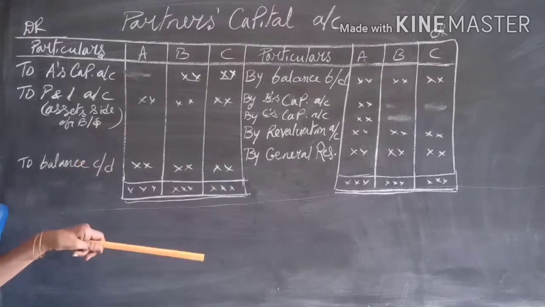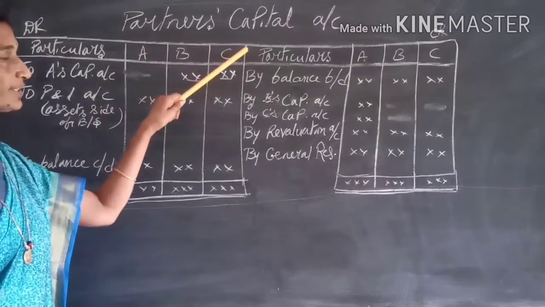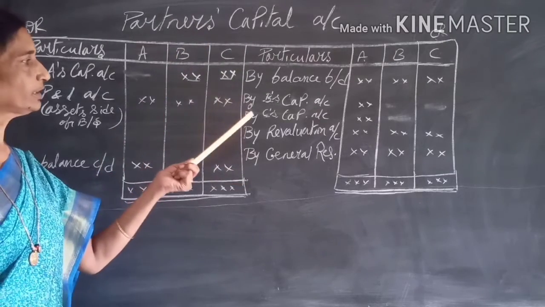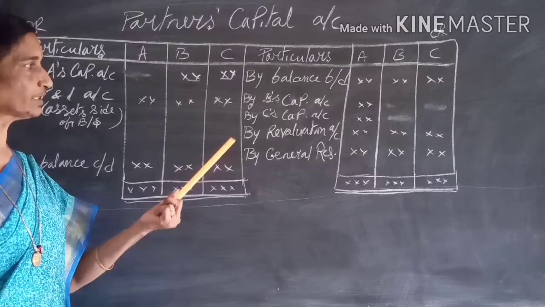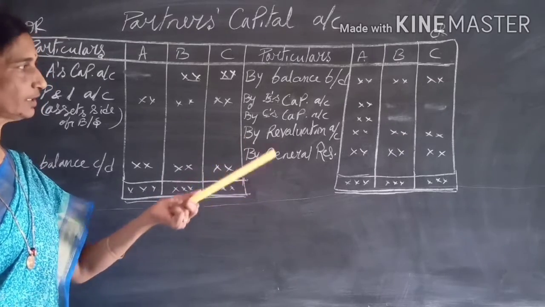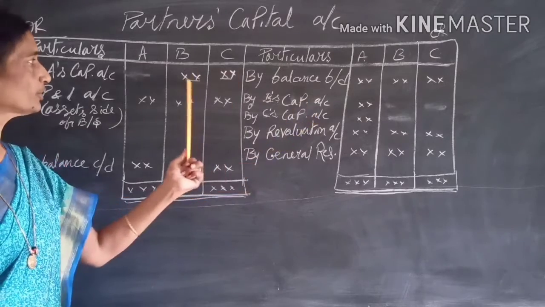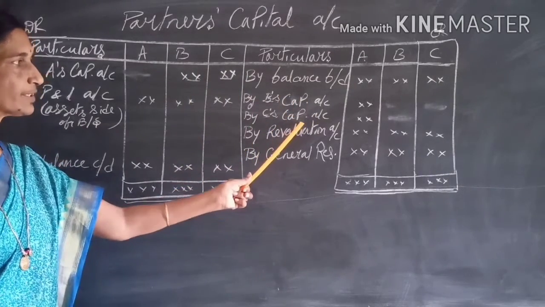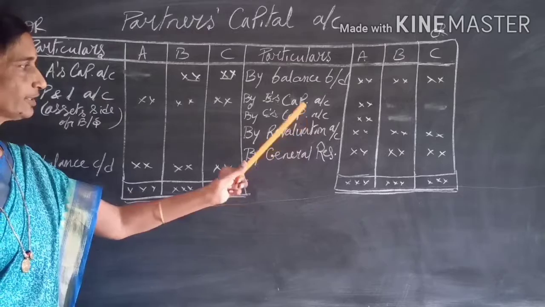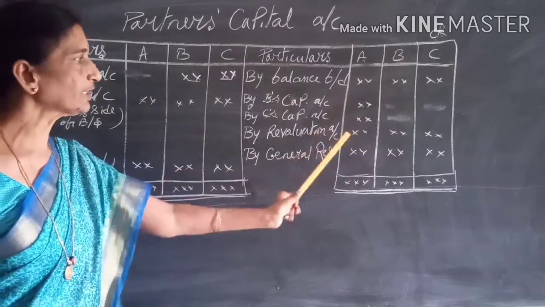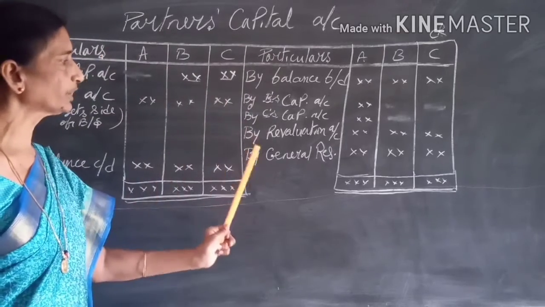Children, I am repeating it. See how to prepare partner's capital account. When is it prepared? After treating all the topics which we have seen, say issues which we have seen. The treatment of goodwill: the gaining partner's capital accounts are debited and sacrificing partner's capital account is being credited. And revaluation profit, if any, is credited. If it is a loss, it is being debited in their whole ratio.